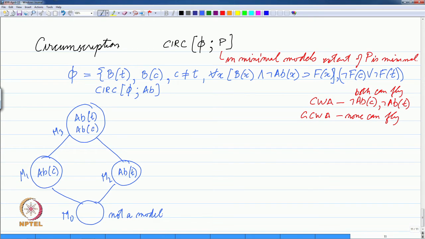But the other three are models essentially, because the only thing we have said is that one of them should not be able to fly. For example, in M 2, we know that Vt is abnormal. So, we know that Vt cannot fly.